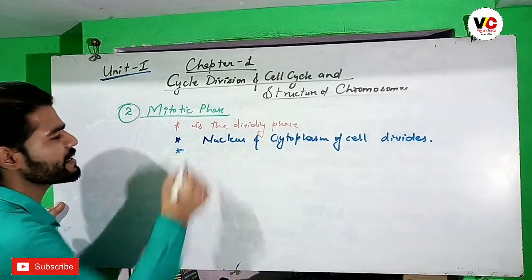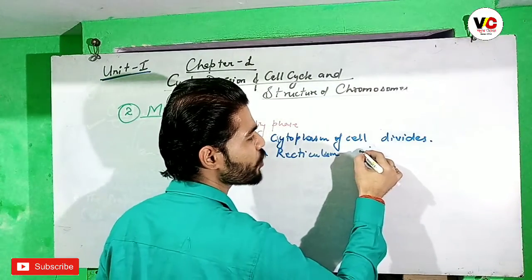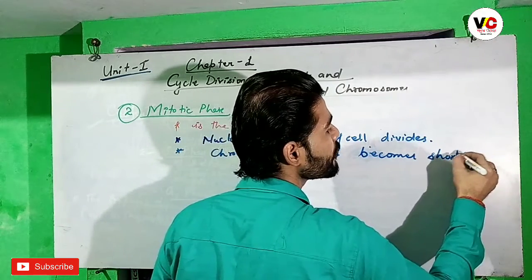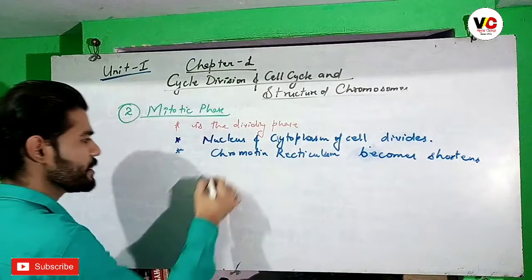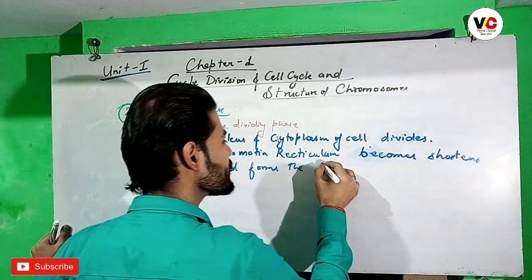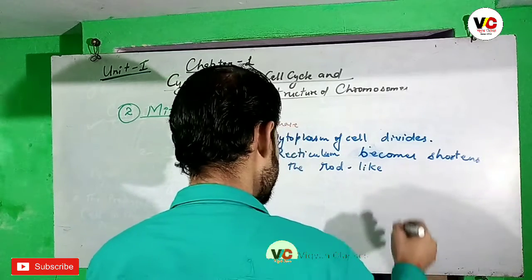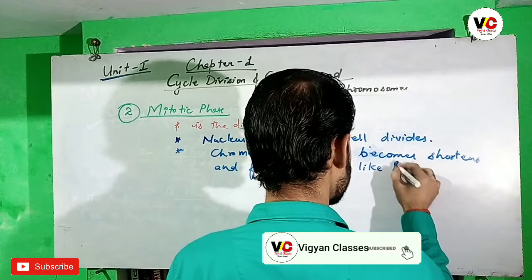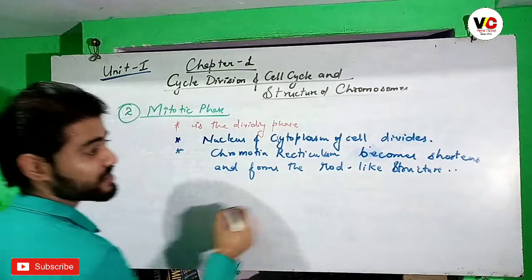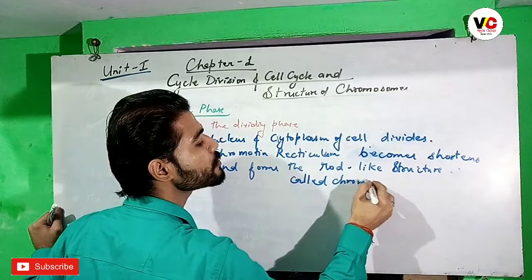And inside the nucleus, what will happen? The chromatin reticulum becomes shortened and forms the rod-like structure called chromosomes.